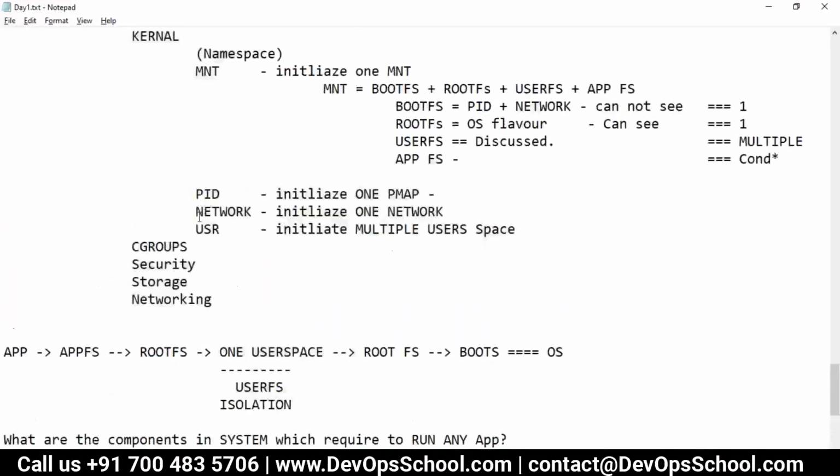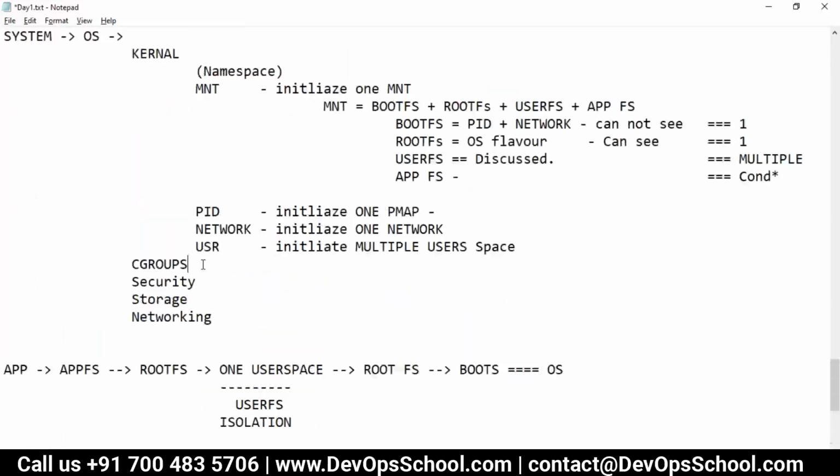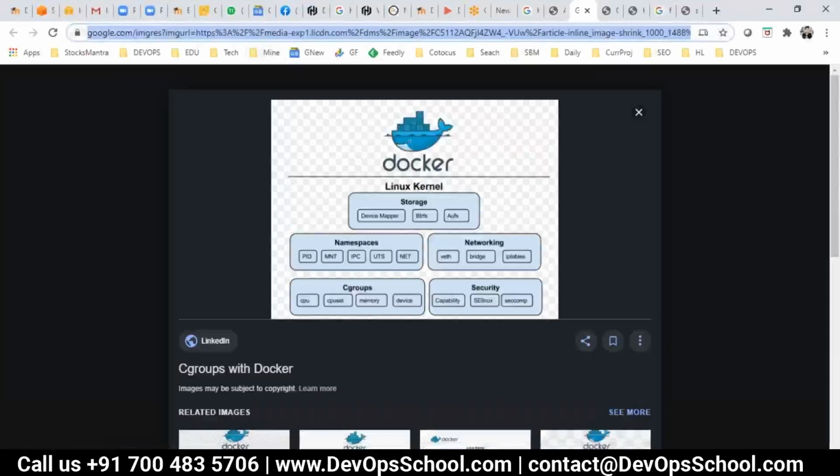Now if you look at this, what are C groups? C groups basically allocate CPU plus RAM to a process ID. This is a process. Now who has the process management? PID, PMAP. So each process ID. If you look at C groups, one image, let me open up a new image.